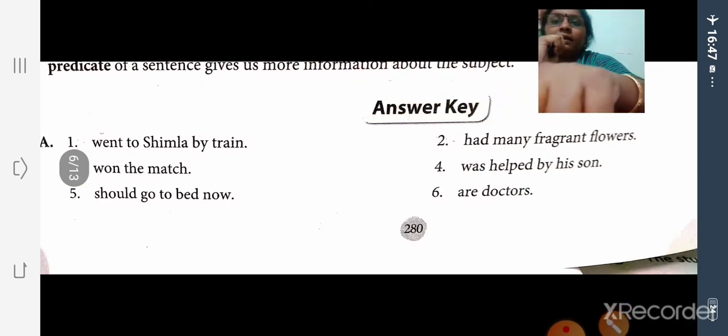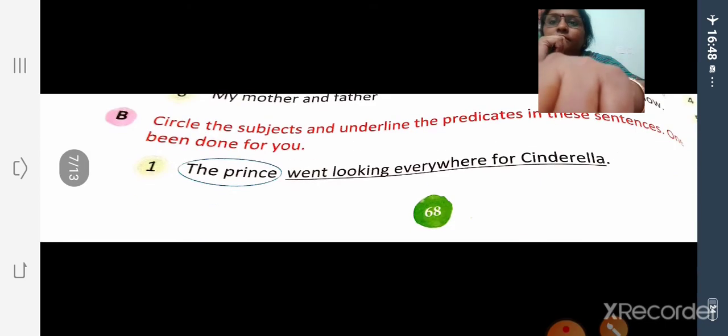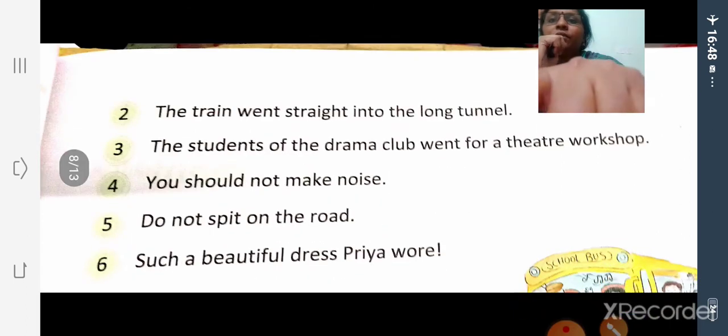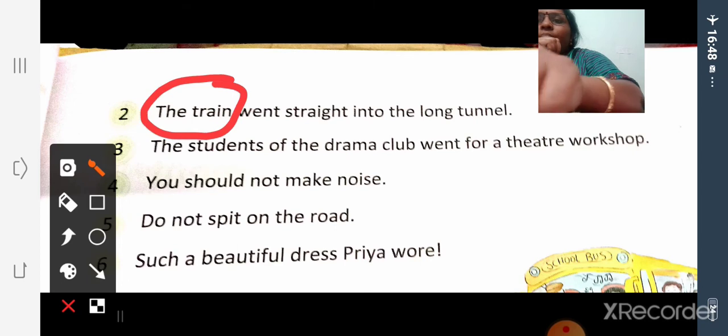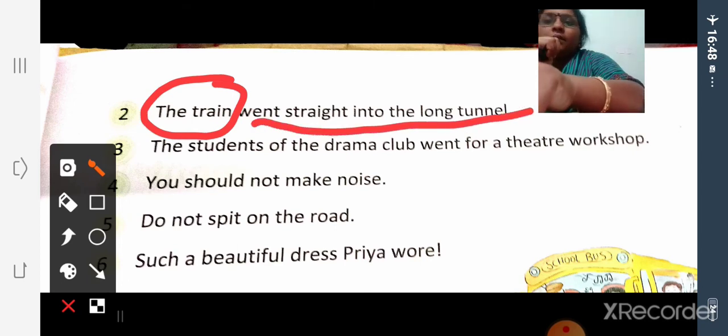Here I have attached the answer key. Then, circle the subject and underline the predicate in these sentences. The prince went looking everywhere for Cinderella. So the subject is the prince, and went looking is the predicate. You have to circle the subject and underline the predicate. Then, the train went straight into the long tunnel. The subject is the train, and went straight into the tunnel is the predicate.